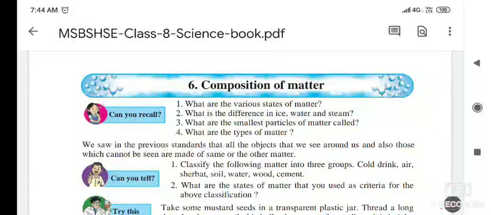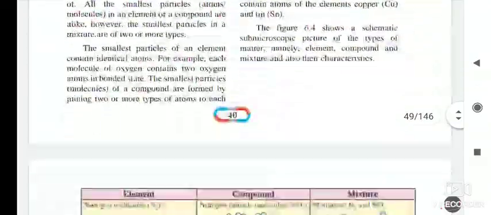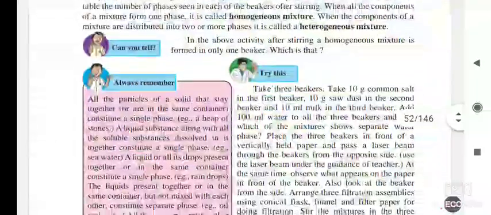Hello students, lesson number 6, composition of matter. Under this lesson, today we are going to see the next part of our lesson.